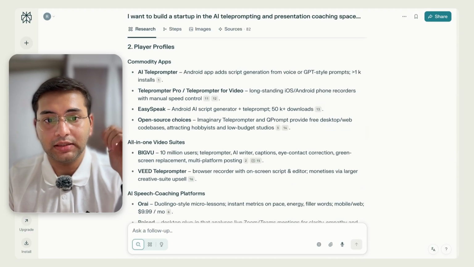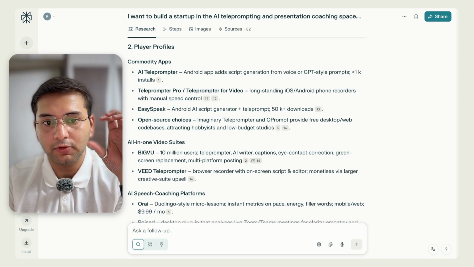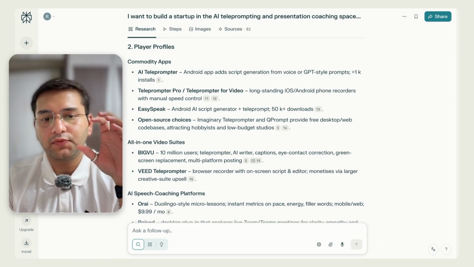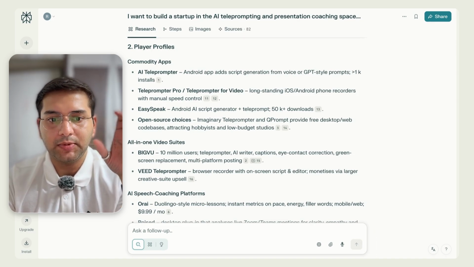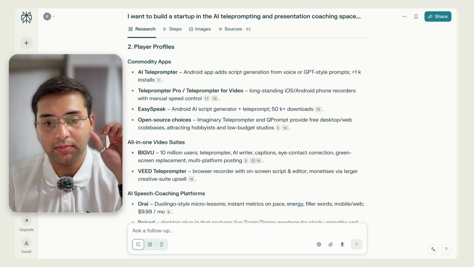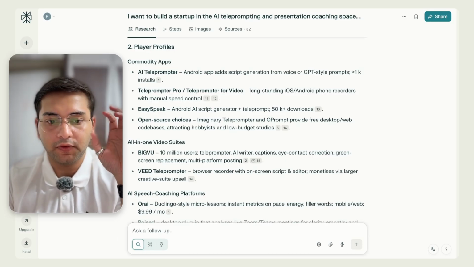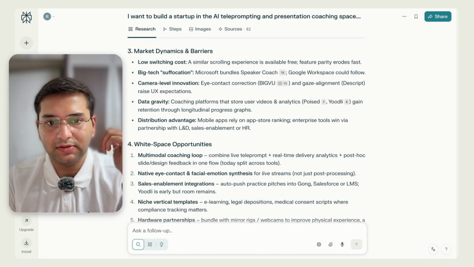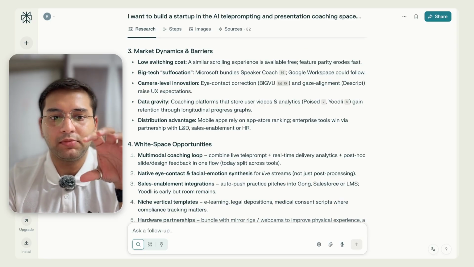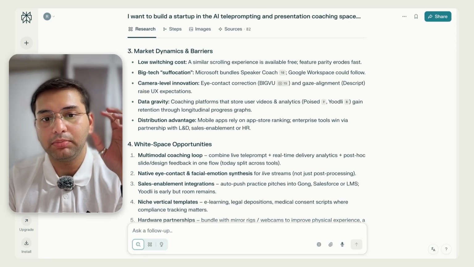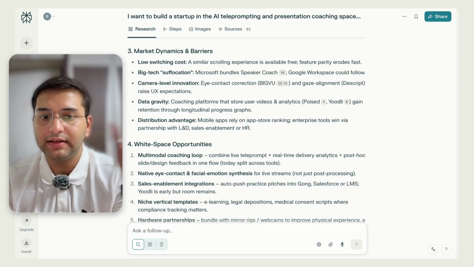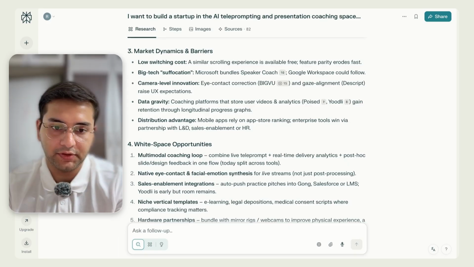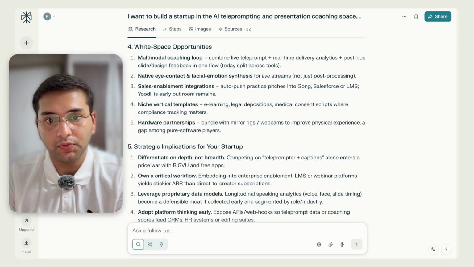Then again, it gives us the player profiles, just overviews of these tools. Nothing as comprehensive as ChatGPT has given us. I think ChatGPT has excelled there, both in terms of the amount of information as well as the uniformity of structure. Then Perplexity gives us the market dynamics. So this is really nice. Basically, what are some of the disadvantages or things we need to keep in mind for users? They might quickly switch over to another platform or might prefer the competitors. This brings us to the white space opportunities.